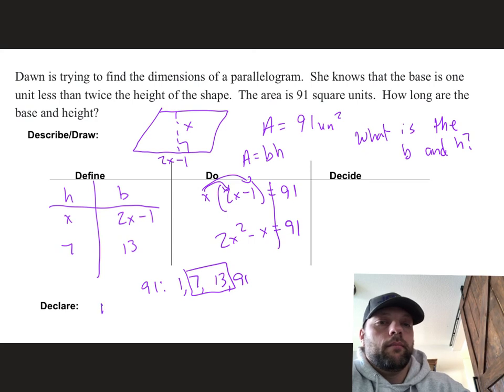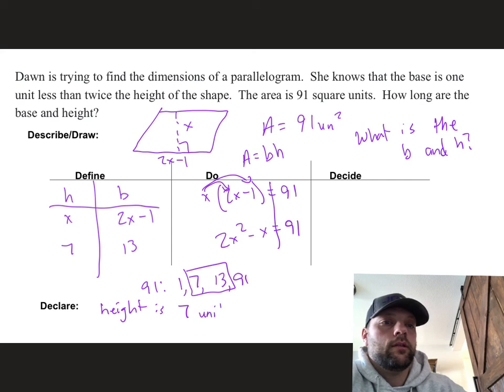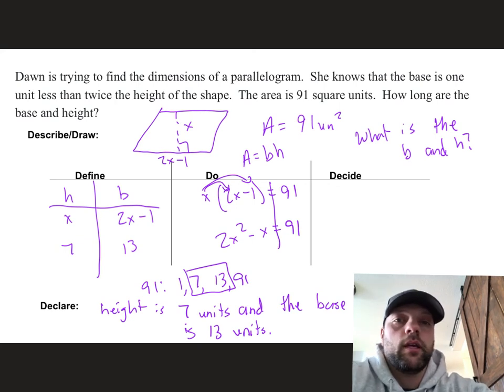So my height is 7 units. And the base is 13 units. Okay, so there is your answer for that.